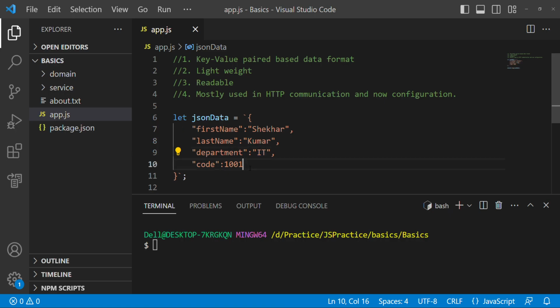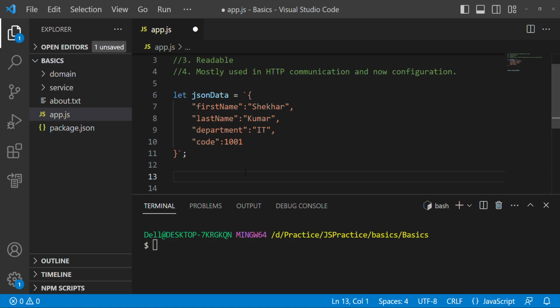It is easily human readable, not just readable but truly readable in the sense of sharing the meaning of it. Let's say in the CSV you will find something like 1001 comma IT comma Ashekar.